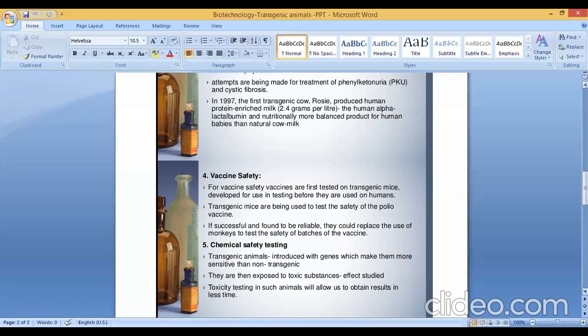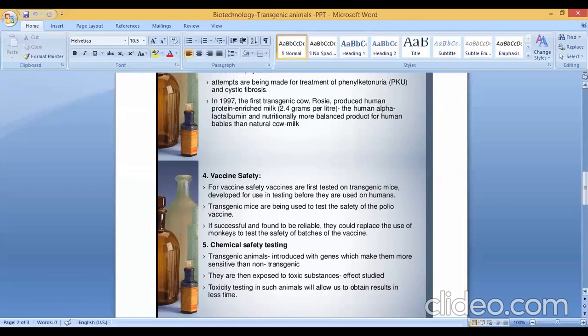Second point is, transgenic mice are being used to test the safety of the polio vaccine. Third point is, if successful and found to be reliable, they could replace the use of monkeys to test the safety of batches of the vaccine. Clear? So transgenic animals are also used for vaccine safety.